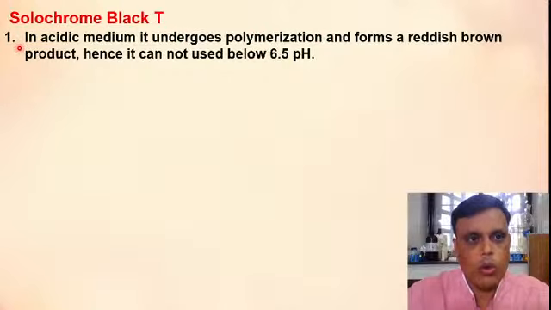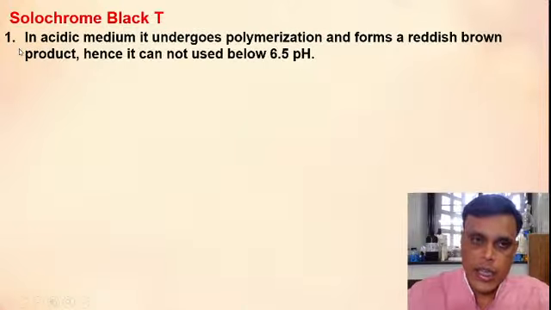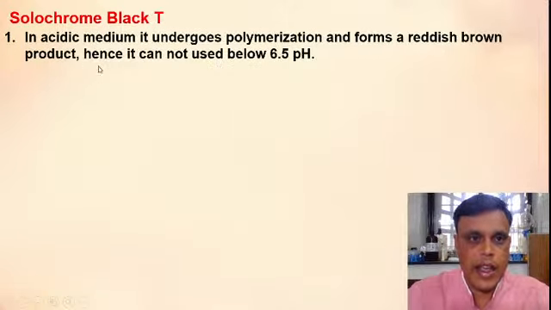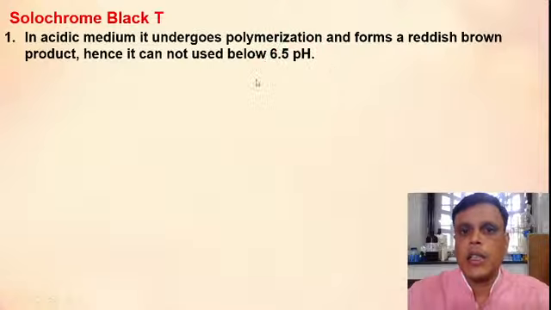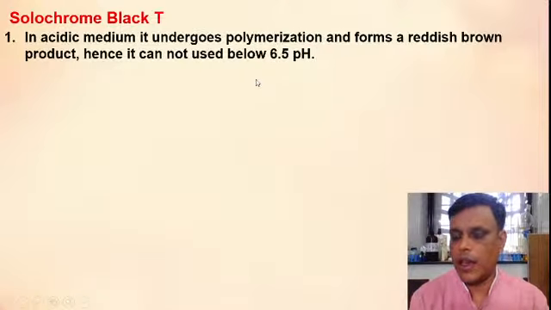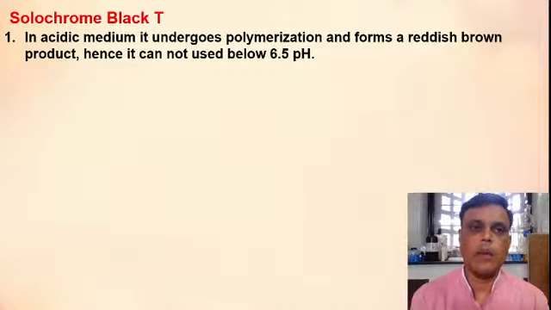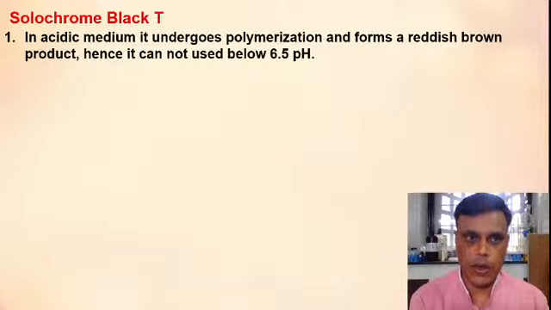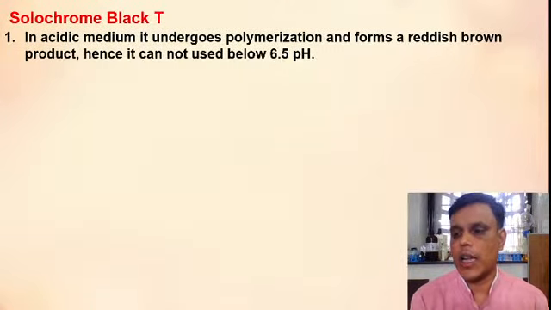ये जो है ना सोलोक्रोम ब्लैक टी इंडिकेटर, in acidic medium what happens, it undergoes polymerization and it forms a reddish brown product, hence it cannot be used below 6.5 pH. ठीक है, in acidic medium Solochrome Black T indicator is not stable, it undergoes a process called polymerization.